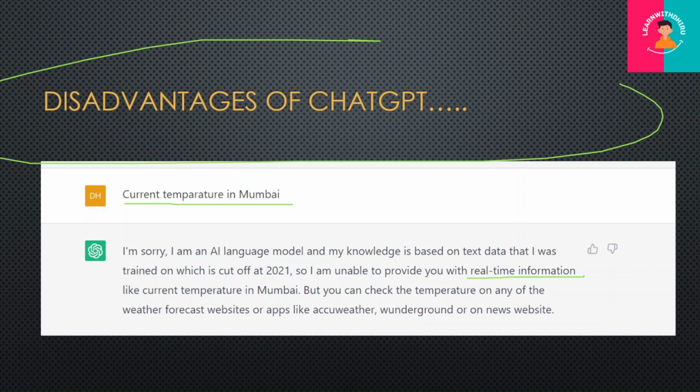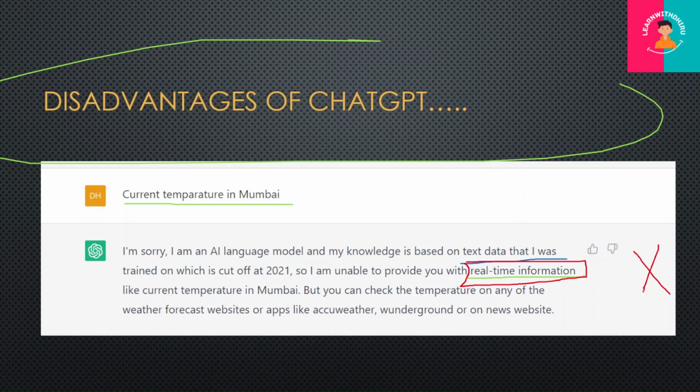The disadvantage is that it will not be able to provide accurate data based on real time. If you want to ask about current news or what is currently going on, you are on the wrong platform.